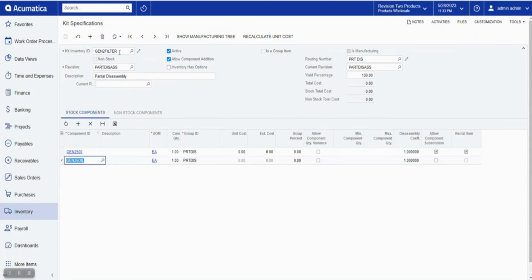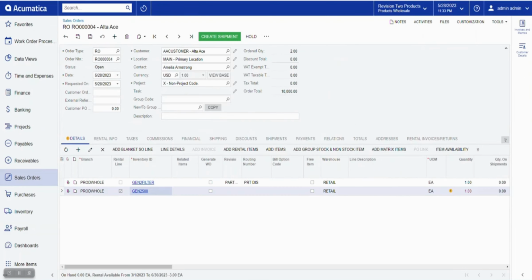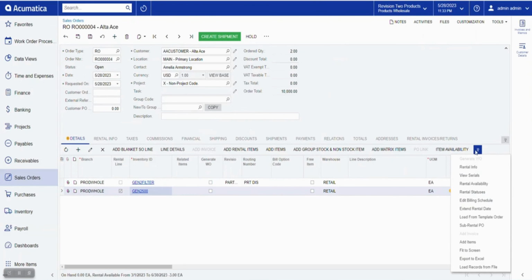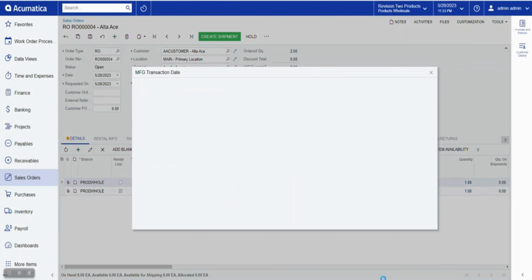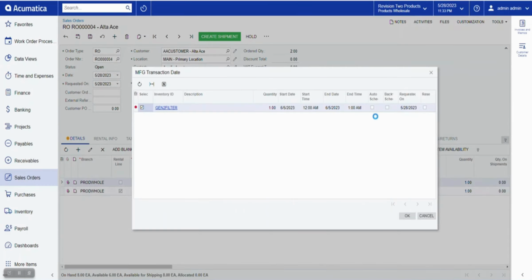To be able to generate a work order, it is necessary to specify components on the kit specification screen into which the inventory will be disassembled. Once ready, proceed to generating the work order on the rental sales order screen.